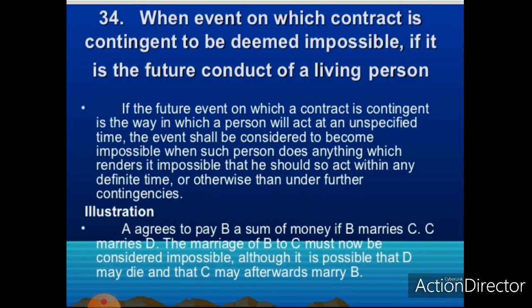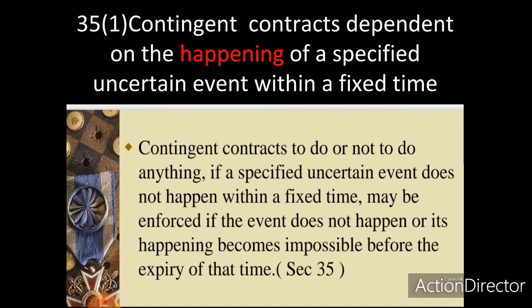Now the next rule is contingent contracts depending on the happening of a specified uncertain event within a fixed time. This was explained under Section 35 subsection 1 of the Indian Contract Act, which means when a contract is made contingent on the happening of a specified uncertain event within a fixed time, it becomes void if at the expiry of the time fixed the specified event does not happen.